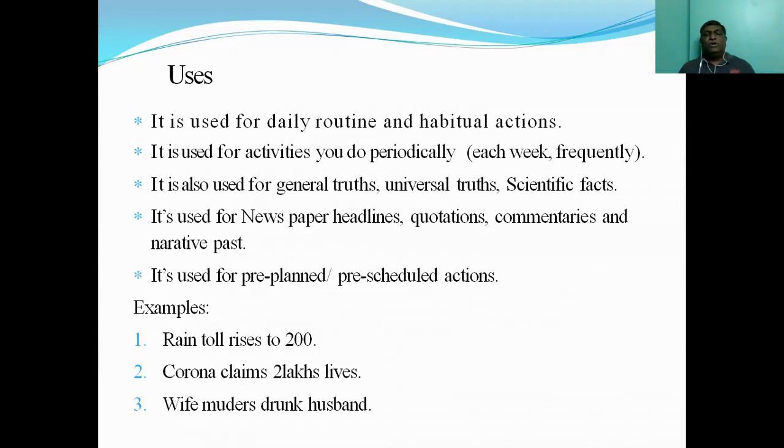And we have commentaries. Cricket commentary, football commentary, and all of them are in simple present tense only. Oh, see how the ball floats in the air. He says floats.